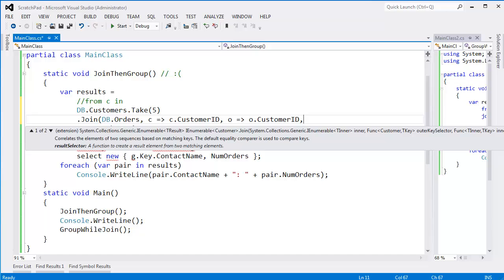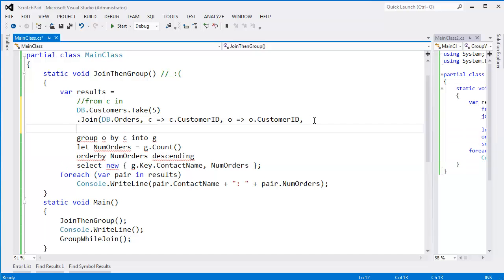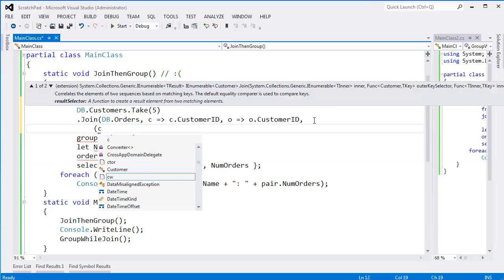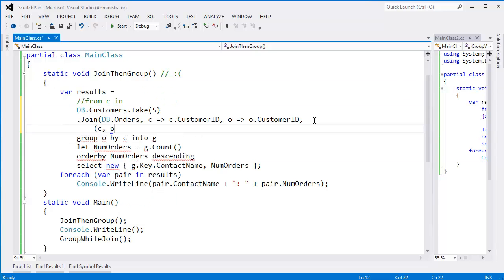The last selector you can't see off the screen, but I've shown you in previous videos, is the result selector. In this case, we get this customer with its order. The selector will be invoked once for every match it finds from any customer in any order. Lambda, let's pack those into an anonymous type that we'll use for transparent identifiers later. We've seen transparent identifiers in this playlist several times.